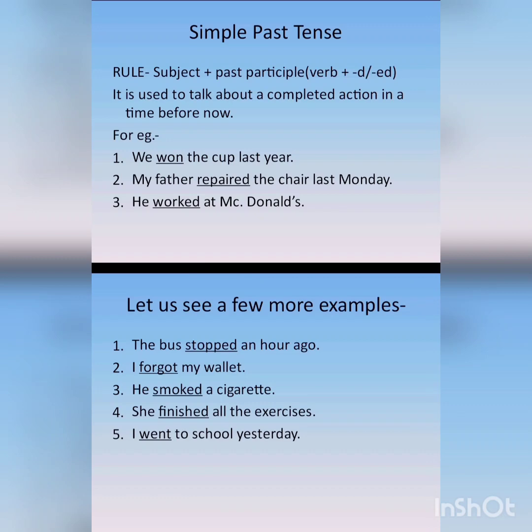Other examples are he worked at McDonald's. The bus stopped an hour ago. I forgot my wallet. The three forms of forget are forget, forgot, forgot. Okay. He smoked a cigarette. She finished all the exercises. I went to school yesterday.